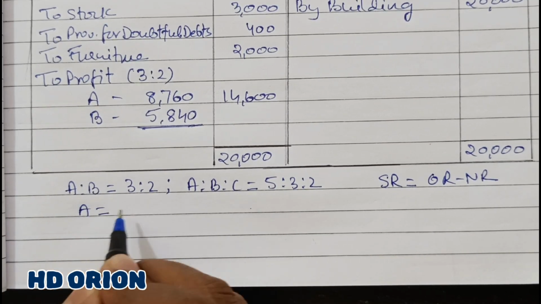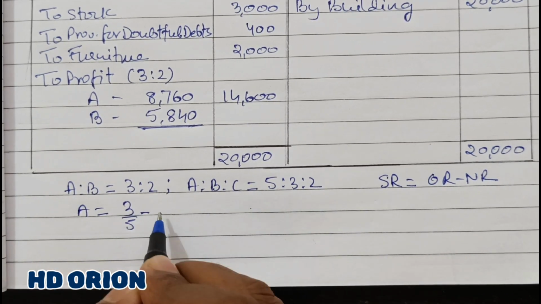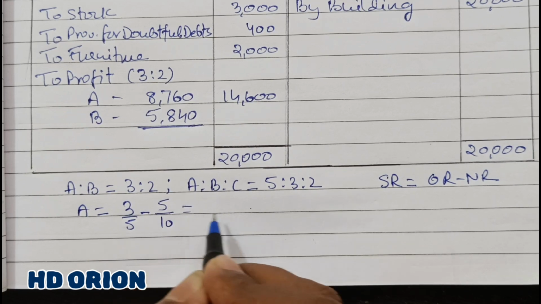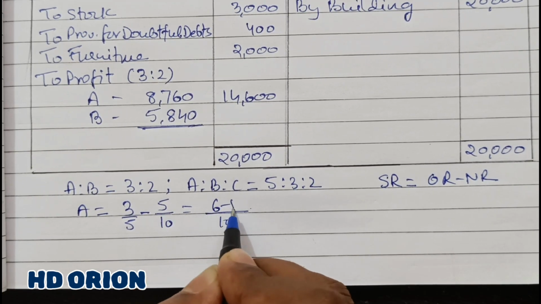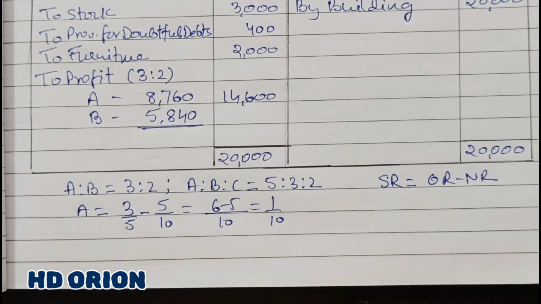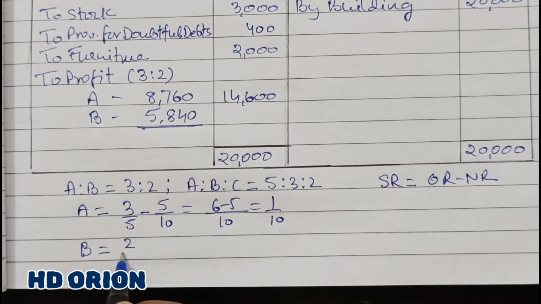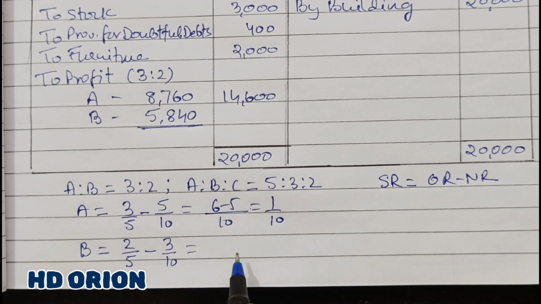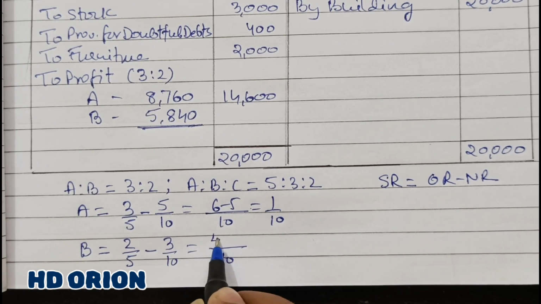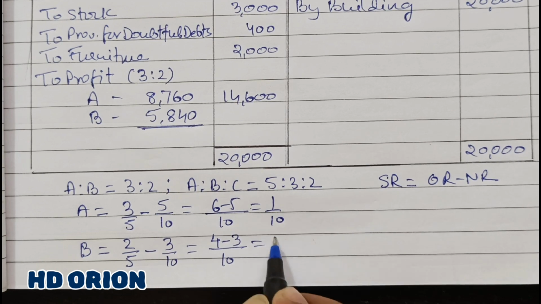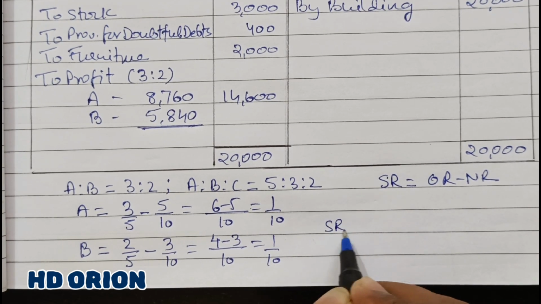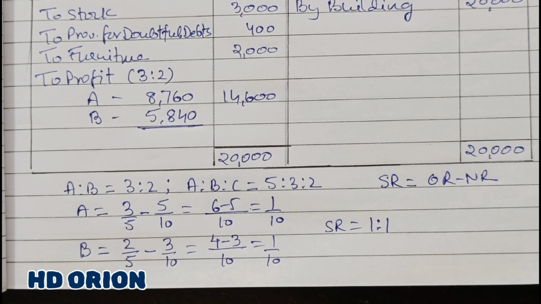For A, old ratio is 3/5 minus new ratio 5/10. LCM is 10. 6 minus 5, that is equal to 1/10. And for B, because only the old partners will sacrifice, the new partner cannot sacrifice, he has come to gain, it is 2/5 minus new ratio 3/10. In the numerator you get 4 minus 3, that is 1/10. So sacrificing ratio is 1:1.